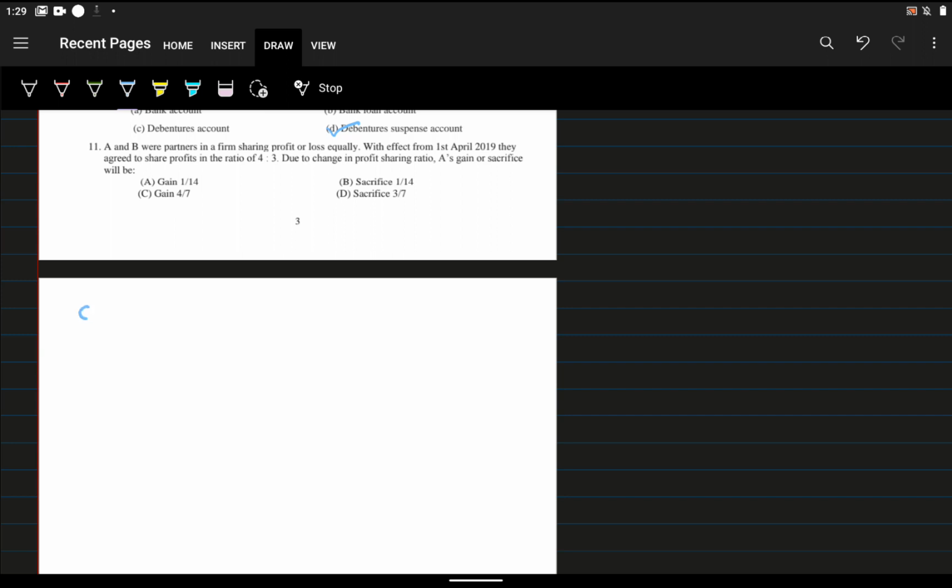Here it is given, the old profit share of A and B is equal to 1:1. And what is the new profit sharing ratio here?